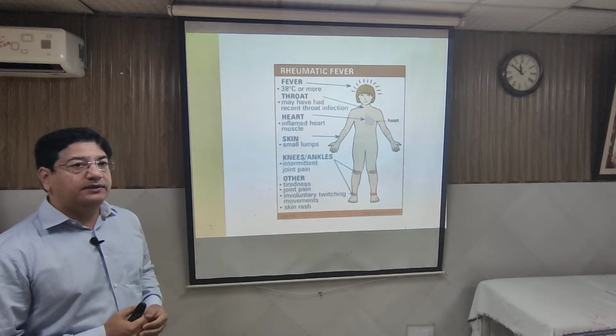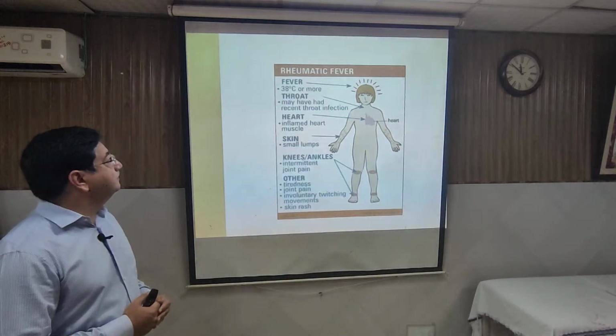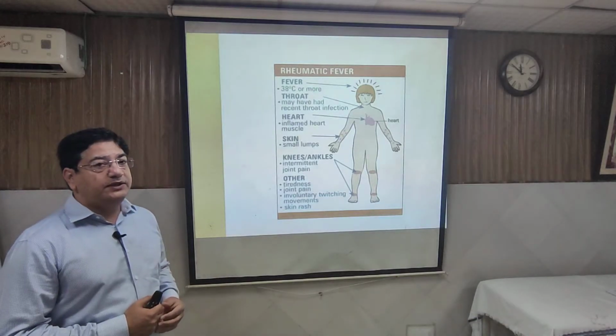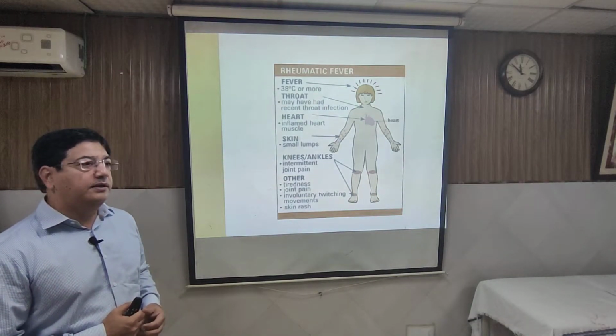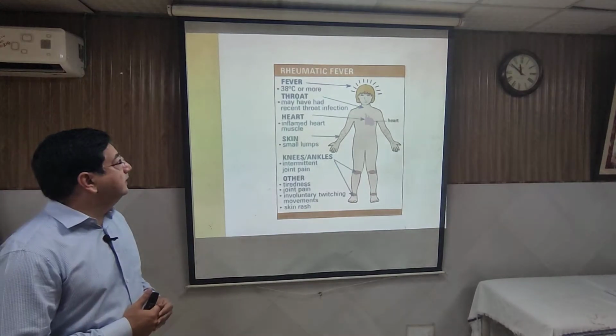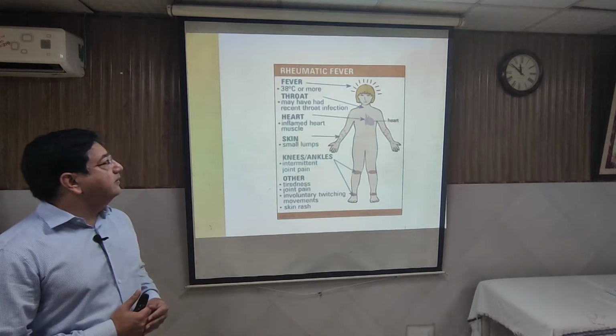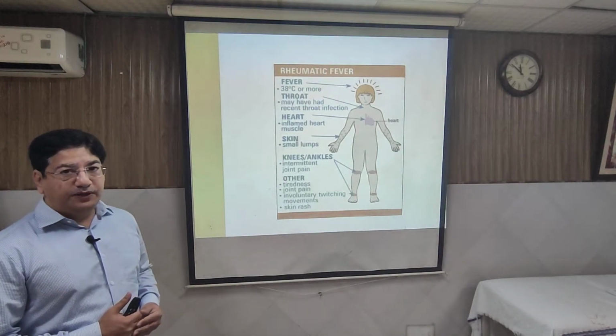Initially there will be the general symptoms of fever, and fever is usually 38 to 38.5, that is 101 to 102 fever, and the throat has a bad infection.